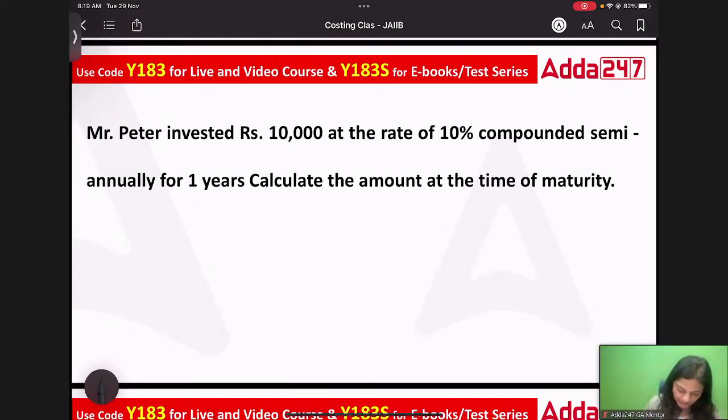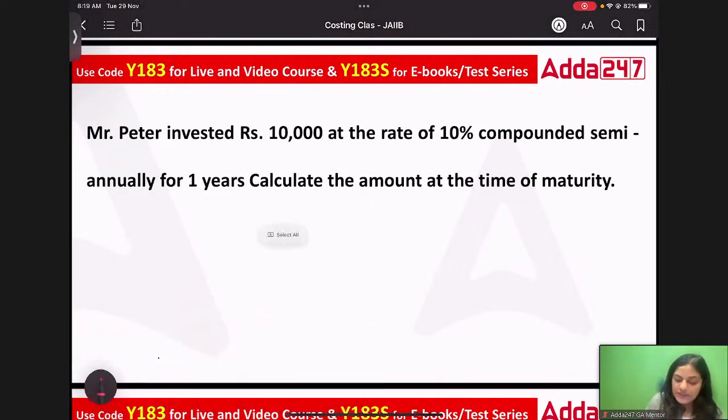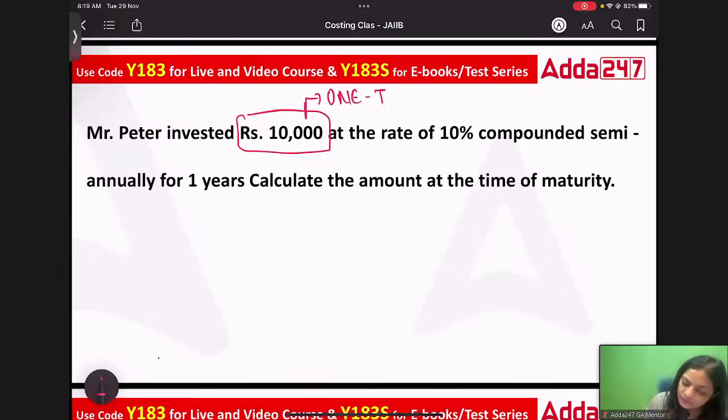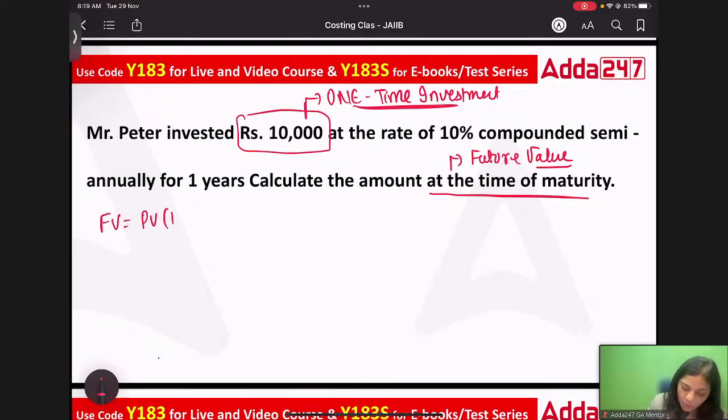So in this question, it says, Mr. Peter has invested. Now let's understand it again. Mr. Peter has invested rupees 10,000. So again, this is a one-time investment. Correct? And again, you're required to calculate the amount at the time of maturity. That means they're asking about future value and not present value. In case of future value, what is the formula? Future value is equal to present value times (1 plus r) power n. Correct?